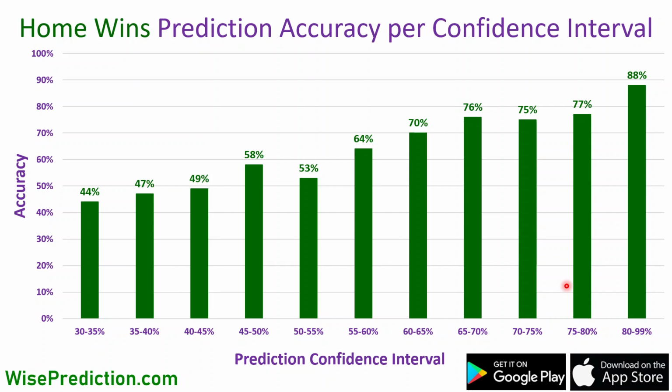In other words, let's say that the prediction confidence is around 75 to 80%, so the results will be fluctuating around 75 to 80%. That is at least the expectation. It is not guaranteed. Obviously, you can't make a prediction for something that's going to happen in the future with 100% confidence.